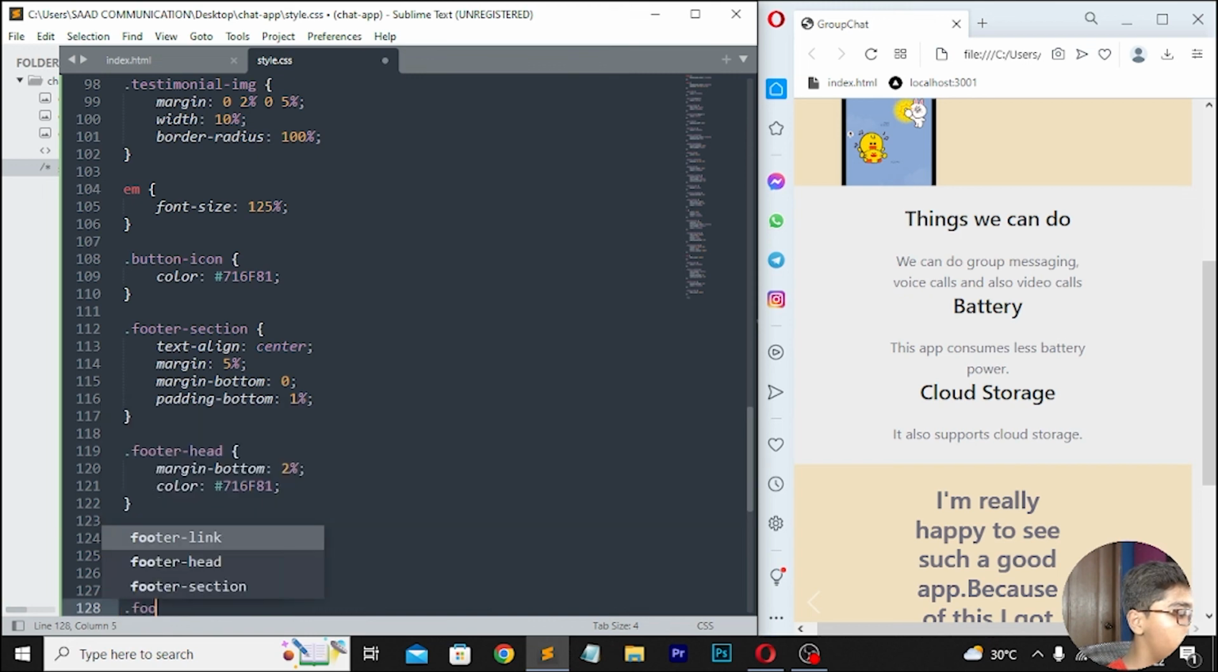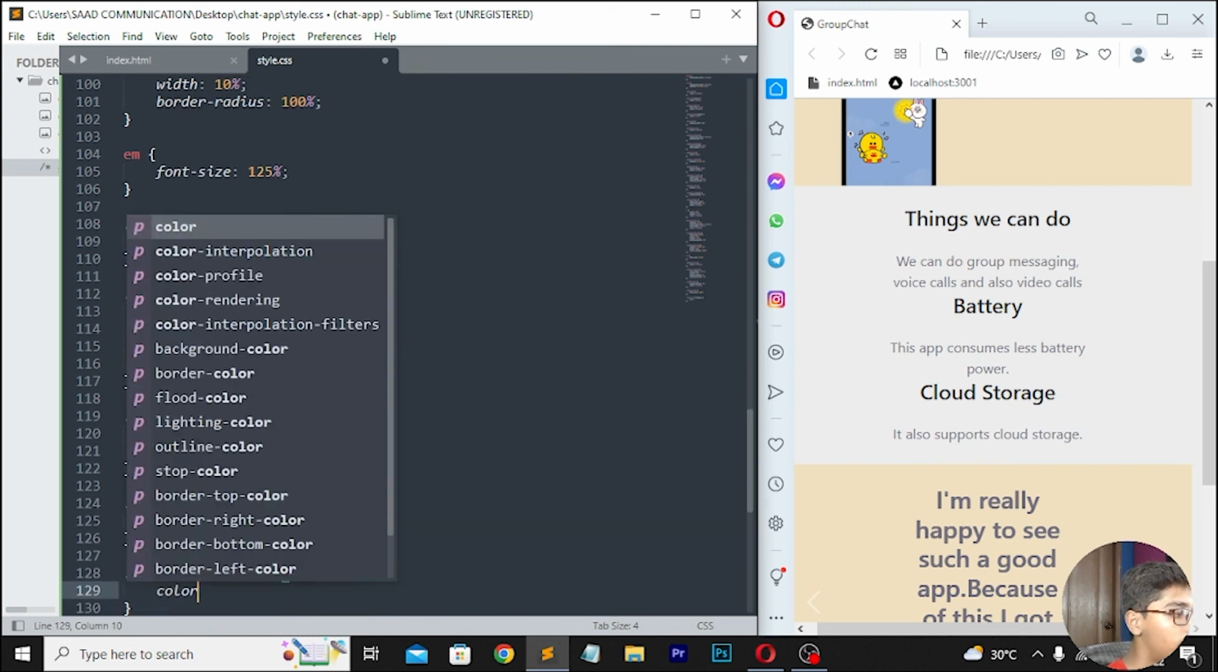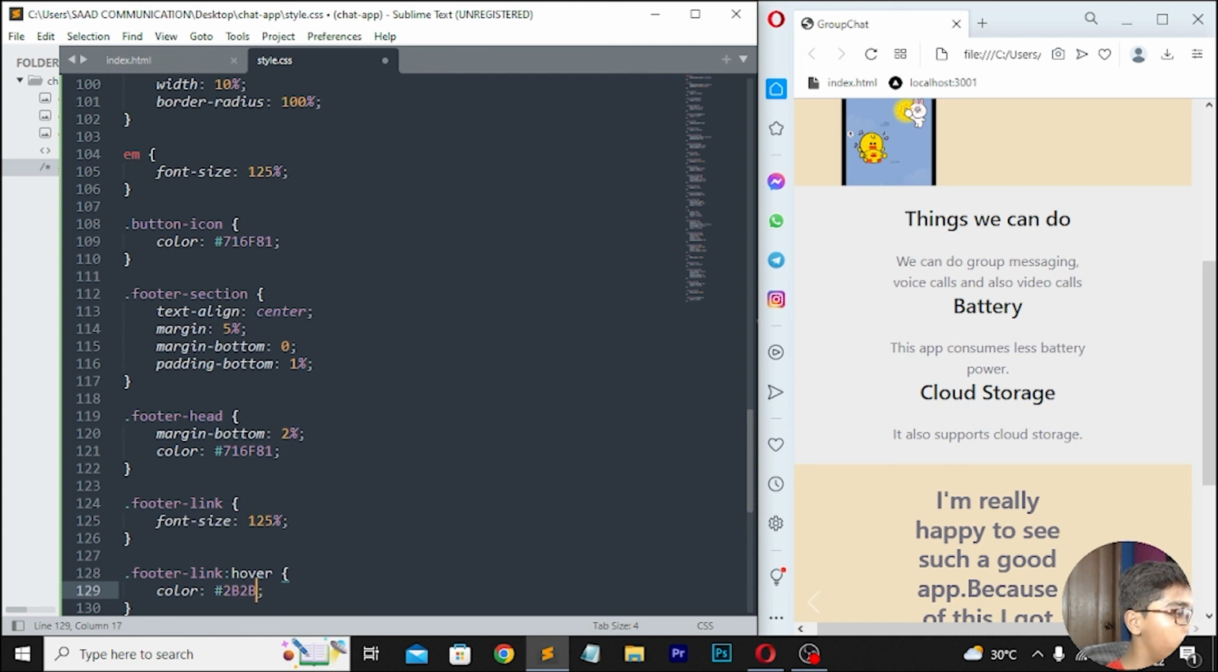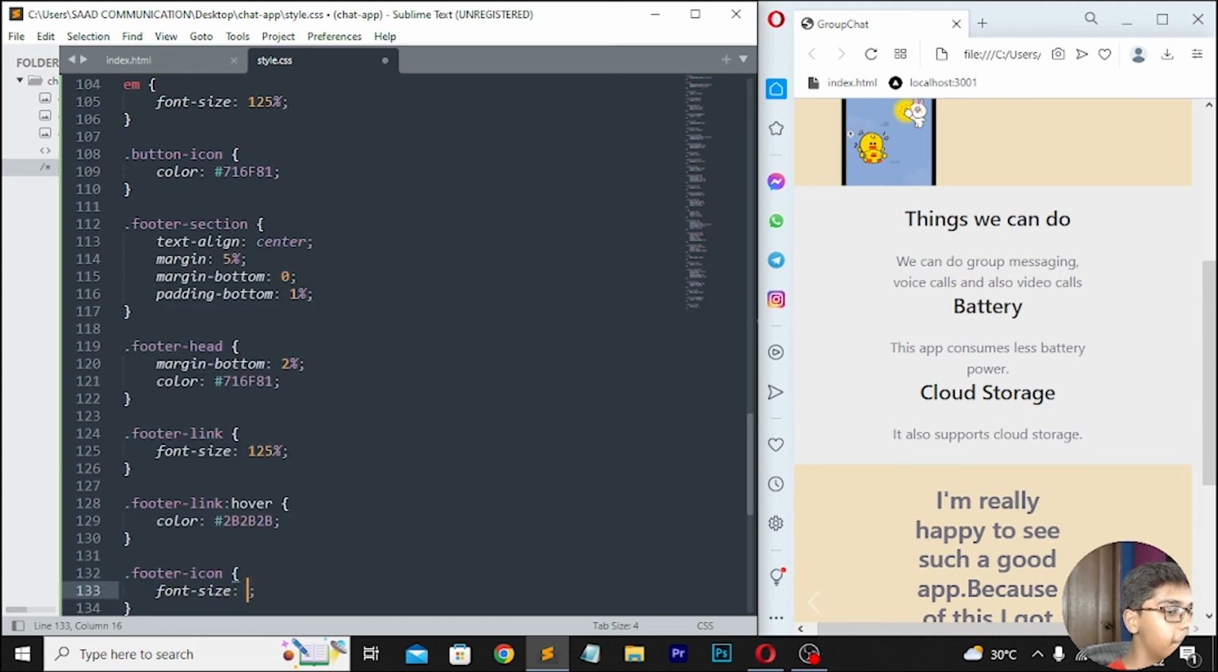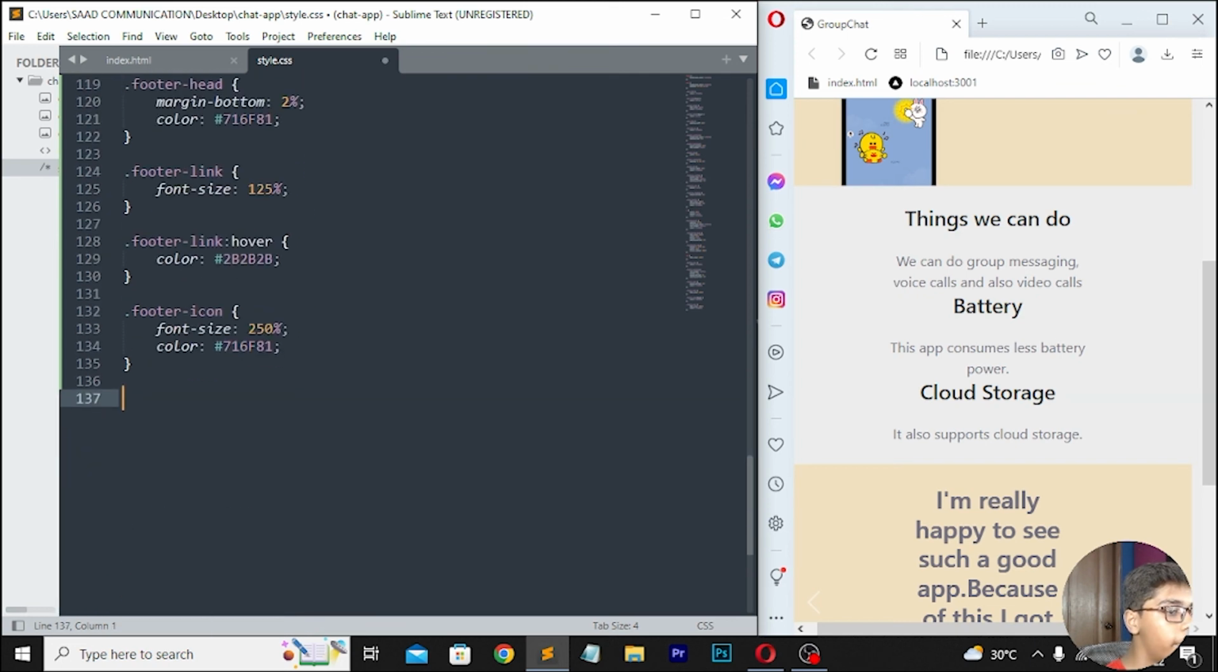Move down, right here dot footer dash link hover, and here you have to write color, which should be 2b2b2b. Then move down, here you have to write dot footer icon. Here I'll be writing font size 250%. Then move down, right here color, which should be 716581.